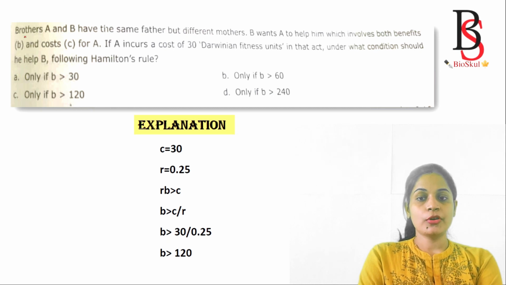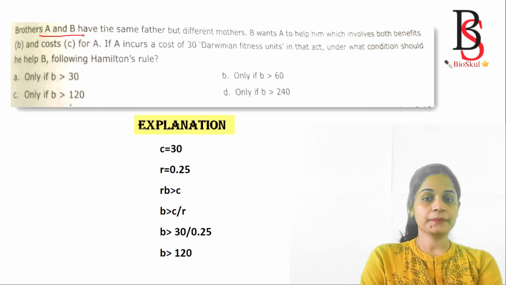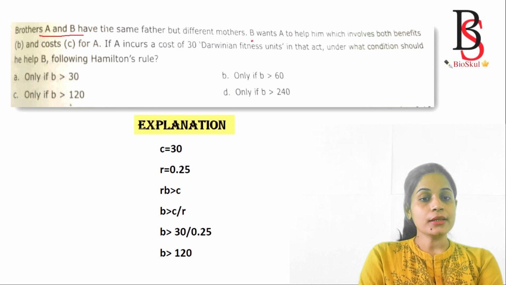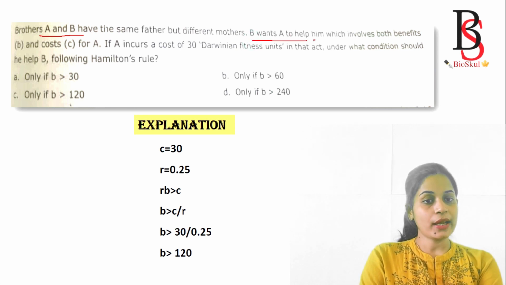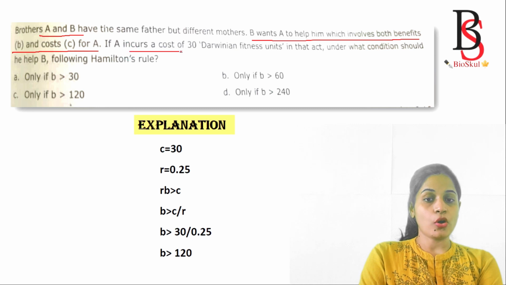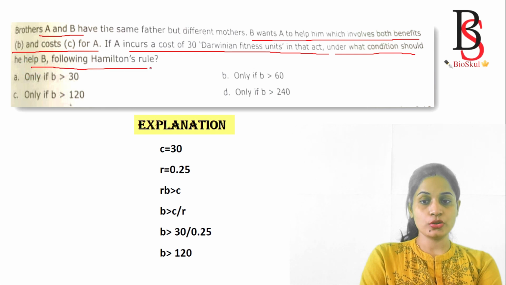Let's see the other question. Brothers A and B have the same father but different mothers. Same father but different mothers means they are step brothers. So what is the relatedness between the step brothers? You should know. The question is, B wants A to help him, which involves both benefits and costs for A. If A incurs a cost of 30 Darwin Fitness Units in that act, under what conditions should he help B following Hamilton's rule?